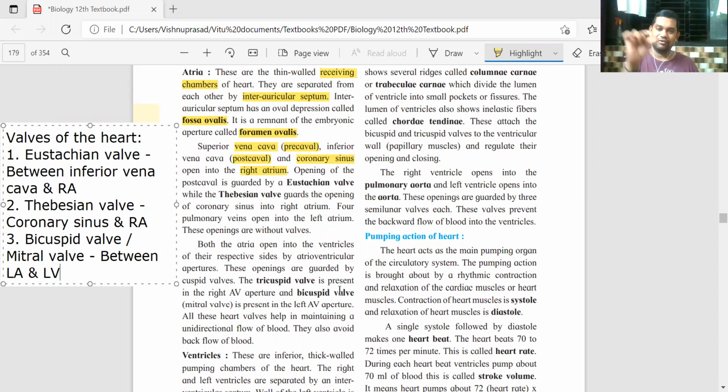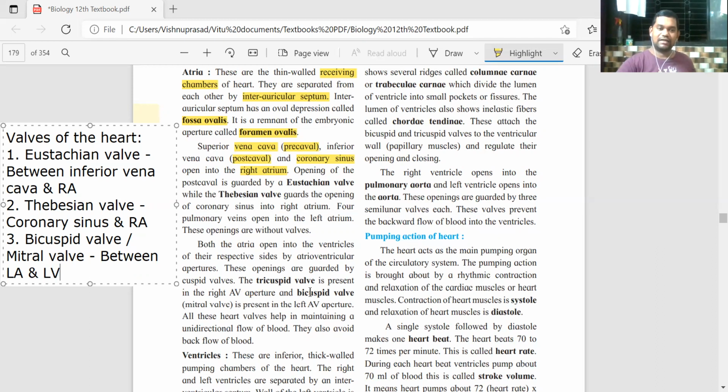there is the auriculoventricular septum. Now the name should tell you the meaning. Auriculoventricular septum means the partition between the auricle and the ventricle. In that partition there is a small aperture, in which this valve is present. That's called the bicuspid valve. Aperture means opening. It's like there is a big compound wall with a gate in the middle.